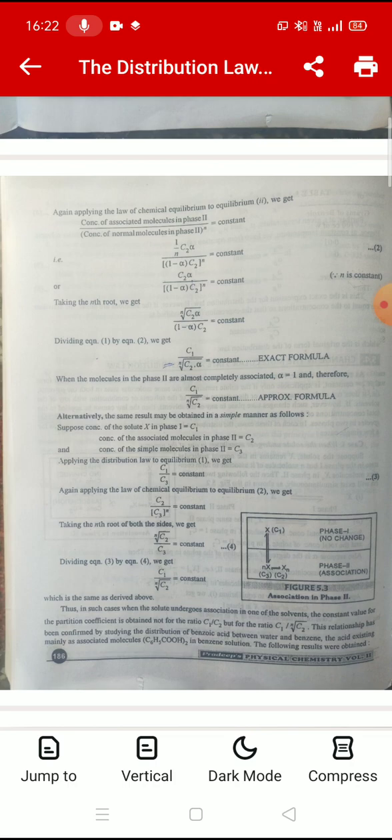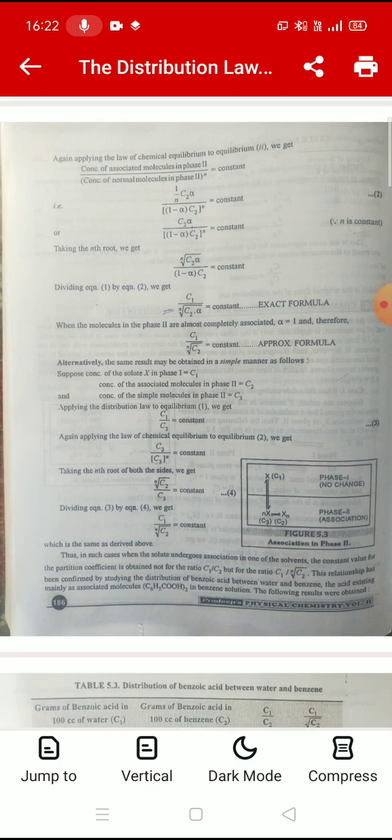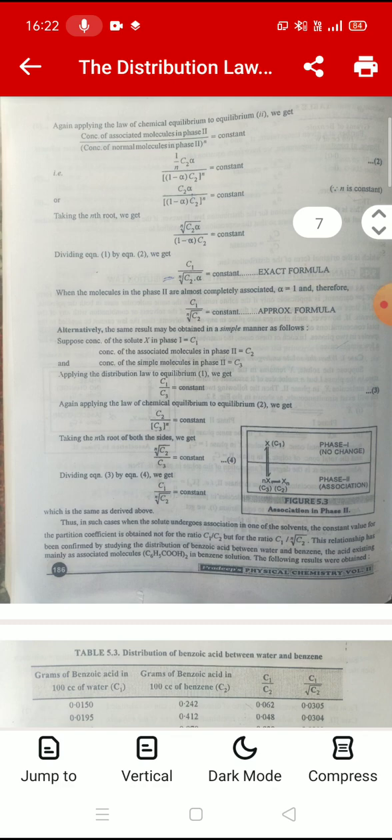Now we will divide these equations, the one from case first and the one from case second. Then we will get C1 upon nth root of C2 alpha equals constant, which is the exact formula. When the molecules in phase second are almost completely associated, alpha is equal to 1 and therefore C1 upon nth root of C2 equals constant.